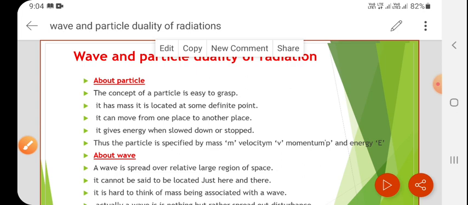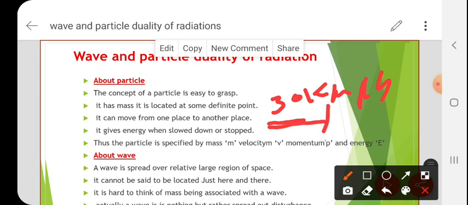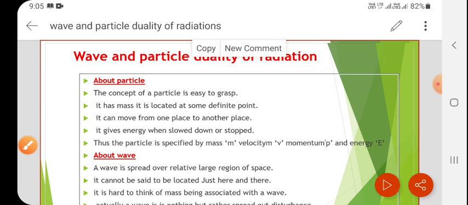And next is it gives energy when it slows down or stops. Suppose one object is moving with a certain velocity, let's say 30 kmph, right? And when it is slowing down, when its velocity is decreasing, then what happens? It has to lose its energy. It has to give the energy outside. So it is losing the energy. That is the meaning. And next, last point is.